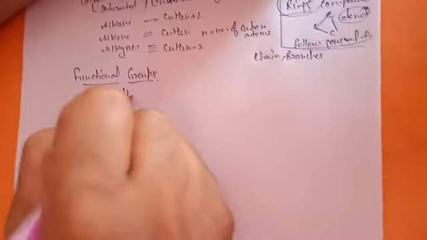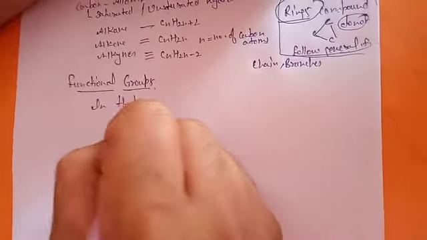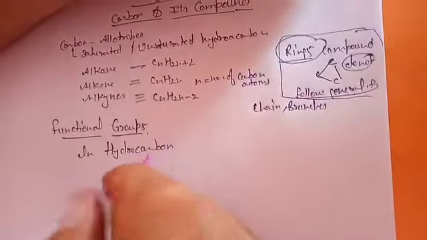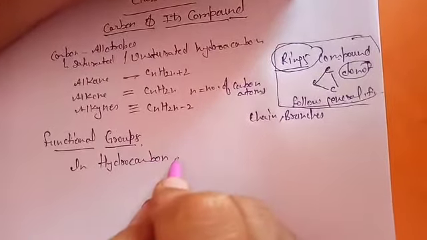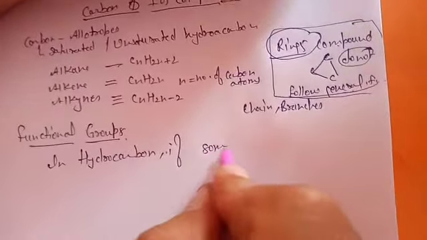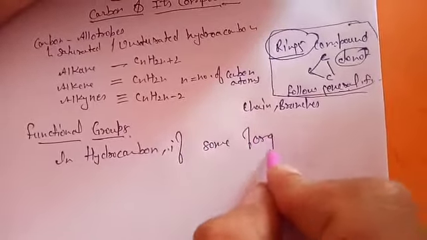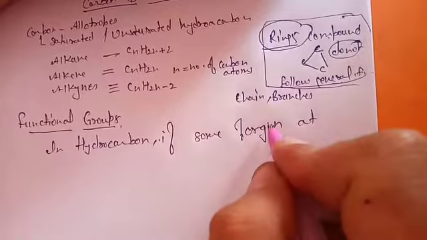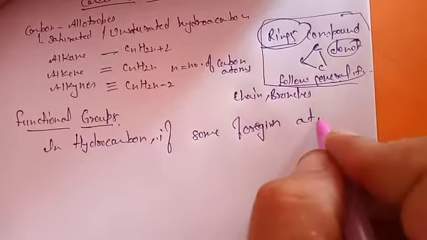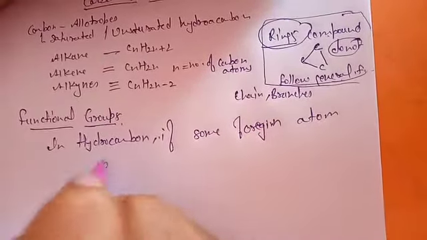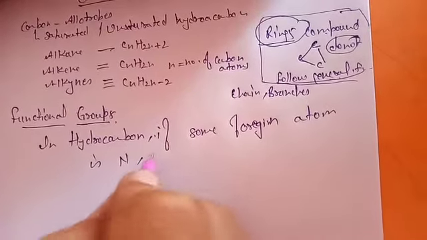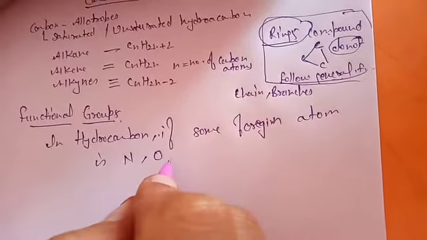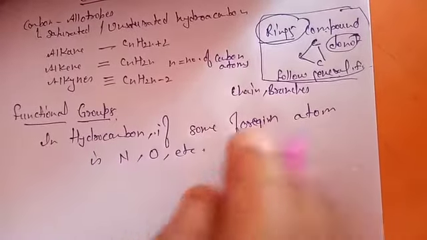Now about functional groups. Hydrocarbons are of two kinds, saturated and unsaturated. In a hydrocarbon, if some foreign atom is present, like nitrogen, oxygen, etc., such atoms are foreign atoms.